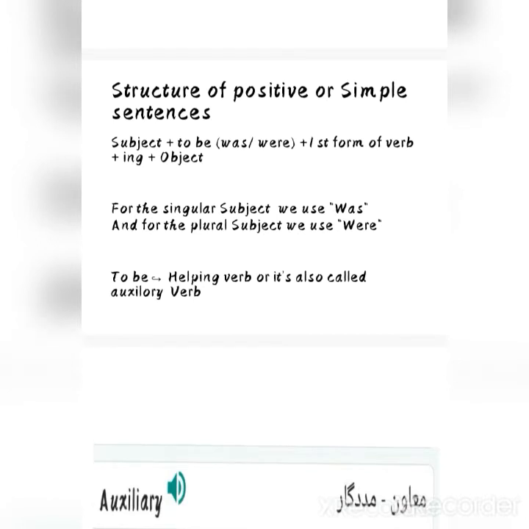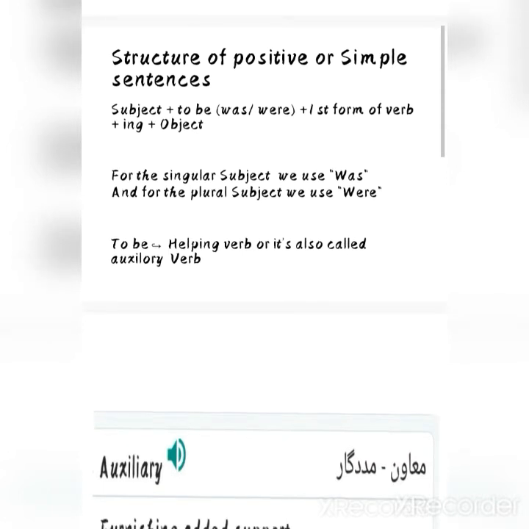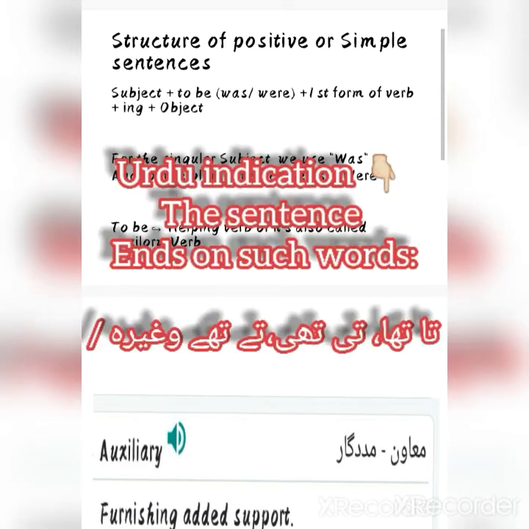Then after that, you are going to put the first form of verb plus ing, because ing is the indication of continuous tense and was/were is the indication of past tense. Then you are going to put your object. So the main or basic difference is here about our helping verb, which is was and were. In present we were supposed to use is, am, are, and in past we will use was and were.